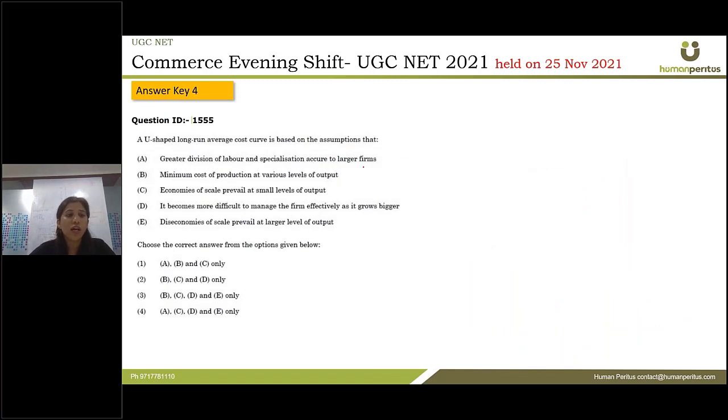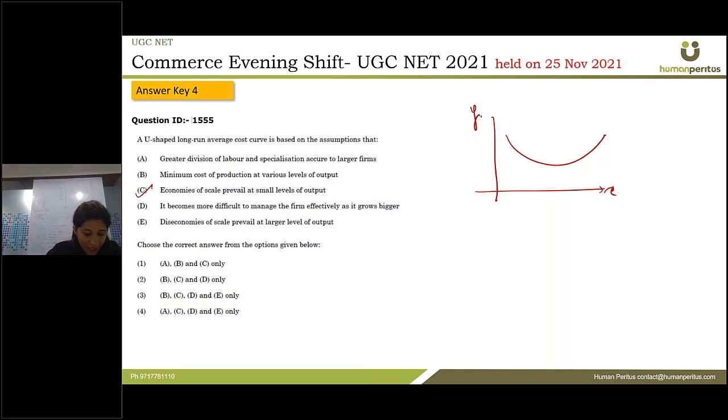Now the next question is, a U-shaped long run average cost curve is based on the assumptions that. Now a long run average cost curve is always a U-shaped curve. It is like this. All right. Now it is based on certain assumptions. Let us see these statements one by one. The first one is greater division of labor and specialization accrue to larger firms. Okay. The minimum cost of production at various levels of output. All right. Economies of scale prevail at small levels of output. Yes, this is true actually. Economies of scale, and contrary to this, diseconomies of scale prevail at larger levels of output.